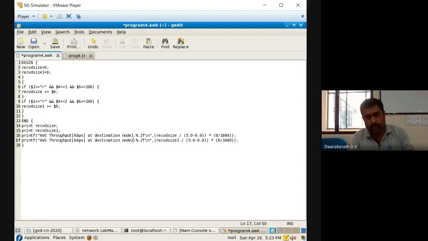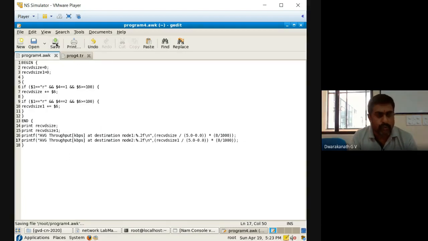At node 1, what is the throughput? At node 2, what is the throughput? Node 2 worked only from 0.3 to 3.3, and node 1 worked from 0.3 to the end of the simulation. That is 4.5, which we have taken into consideration.